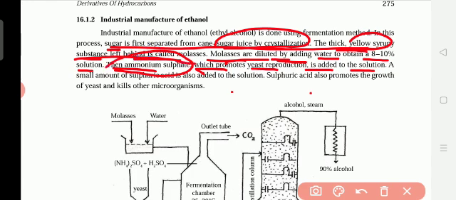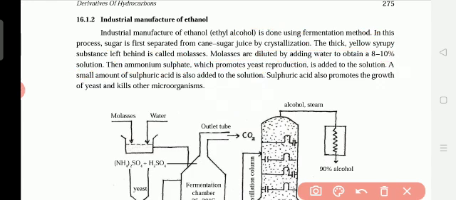So after adding this one to the molasses, what is produced? Yeast is produced. The yeast is very important. Okay, so it is added to the solution. A small amount of sulfuric acid is also added to the solution. Very important, this industrial preparation of ethanol. From this chapter you can get 1 mark, 2 mark or 5 mark questions also. Sulfuric acid also promotes the growth of yeast and kills other microorganisms. So sulfuric acid also helps the growth of the yeast and kills other waste microorganisms.